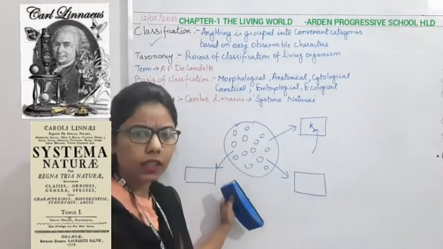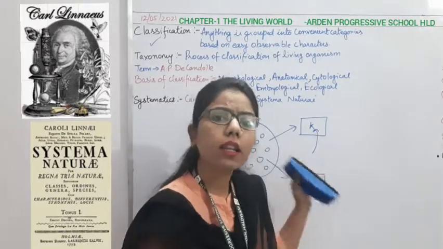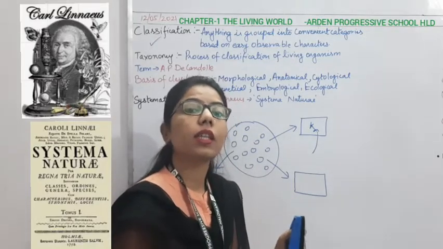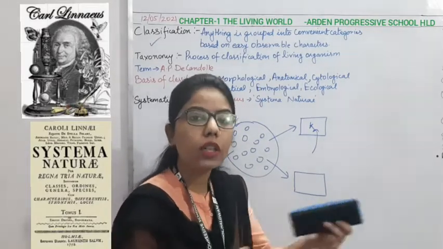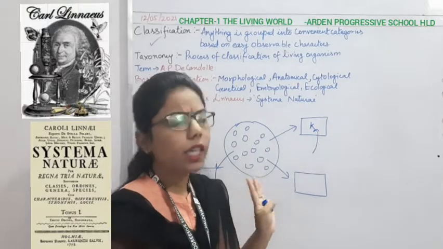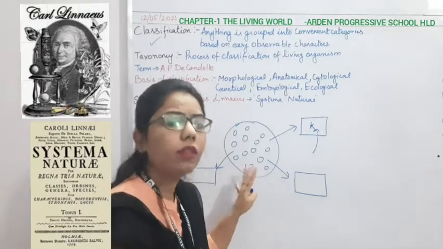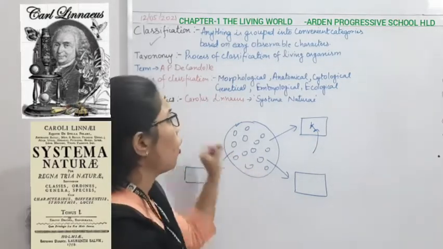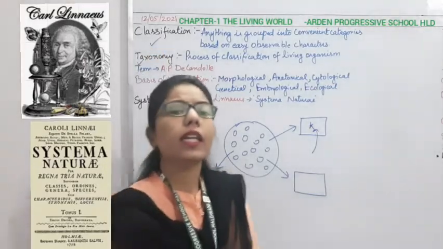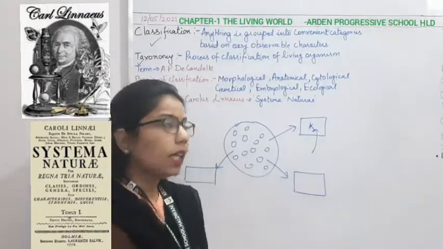But now, whenever we talk specifically about living organisms, as the chapter name is The Living World, and the diversity or biodiversity of all living organisms, we will classify the living organisms. Here we are not going to classify the non-living things. Whenever we talk about the classification of living organisms, we use the word taxonomy. This is a scientific term which we use in place of classification. So go through it.